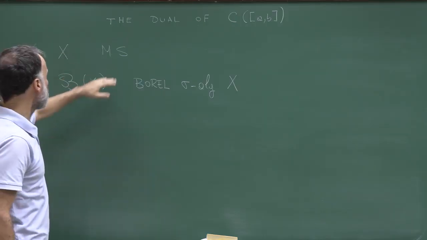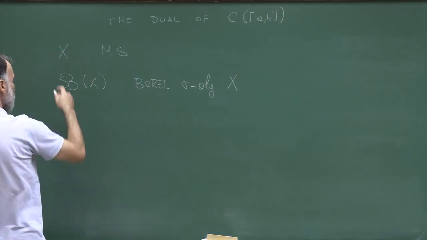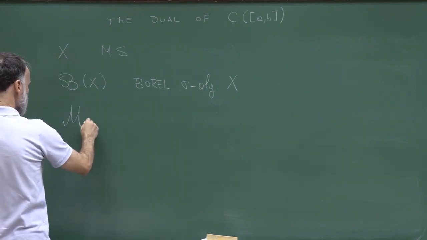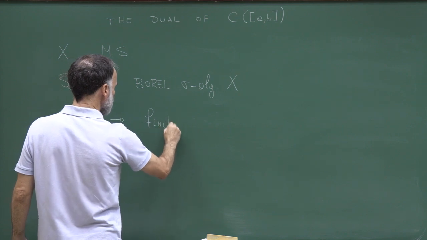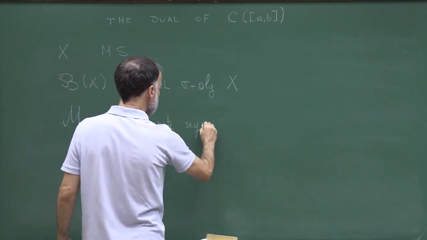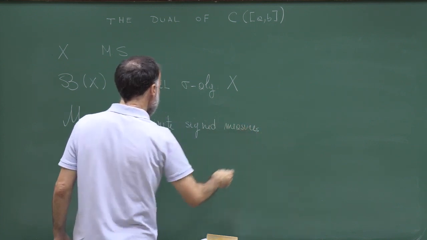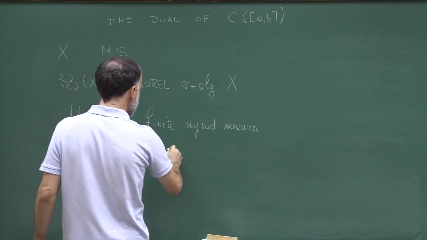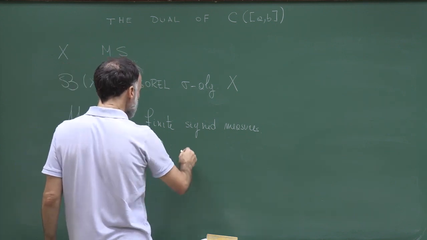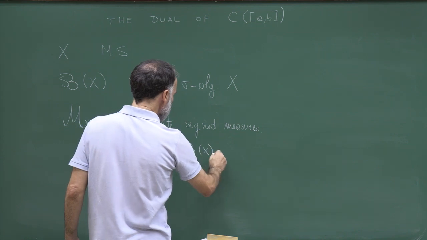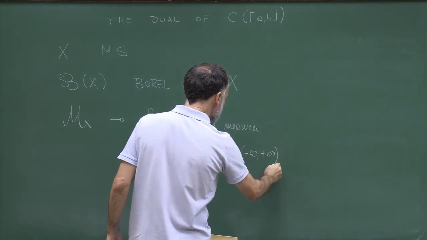So X is still a metric space, and B(X) is the sigma algebra of Borel sets of X. Now I'm introducing the space M(X), which is the space of finite signed measures. This is the space of all nu which are finite signed measures, which means that nu takes values only between minus infinity and plus infinity.